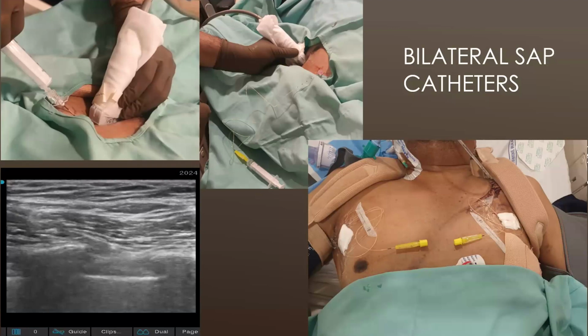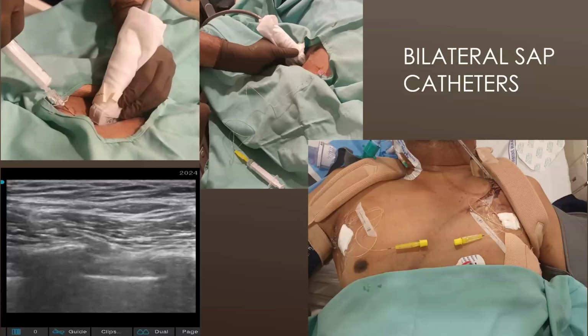The drug is injected between the serratus anterior and latissimus dorsi. The drug spreads, blocking the lateral cutaneous branches from T2 to T9, and also spreads towards the anterior side, so it is blocking other nerves too: the long thoracic nerve, thoracodorsal nerve, and lateral cutaneous nerves.